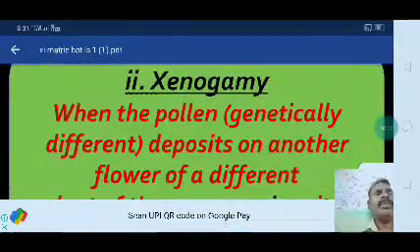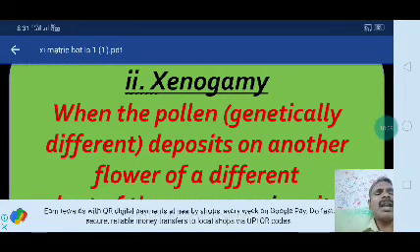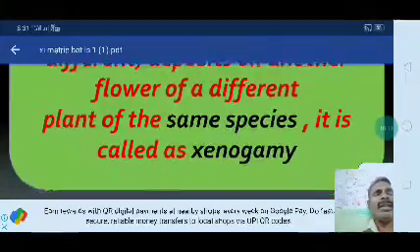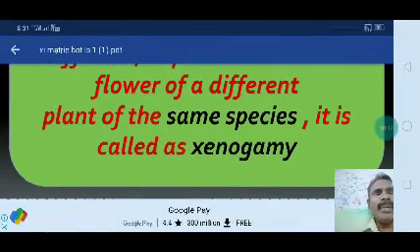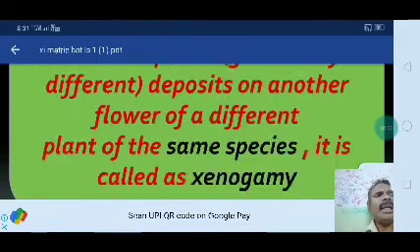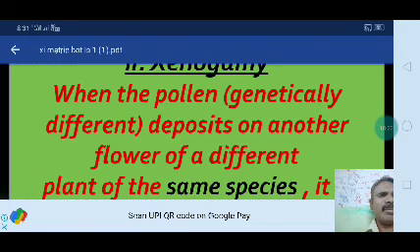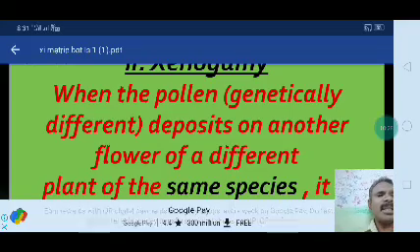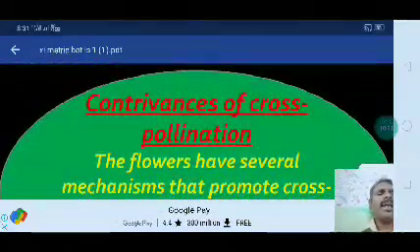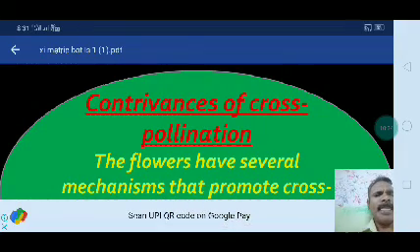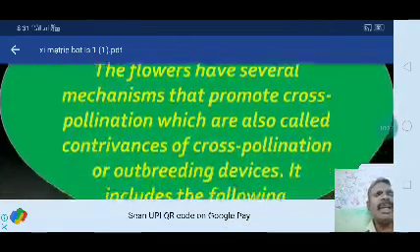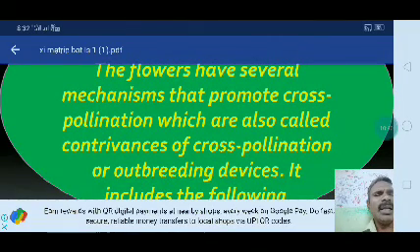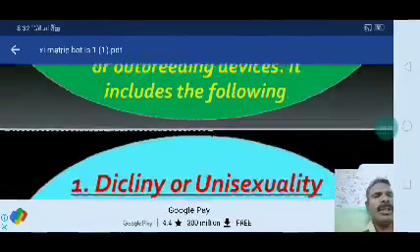The next one, xenogamy. When pollen is deposited on another flower of a different plant of the same species, it is called xenogamy. Now, what are the contrivances of cross-pollination? Flowers have several mechanisms that promote cross-pollination, which are also called contrivances of cross-pollination or outbreeding devices. It includes the following.